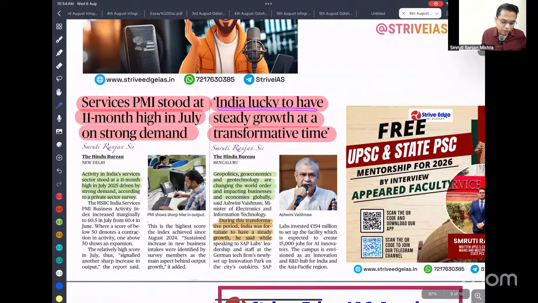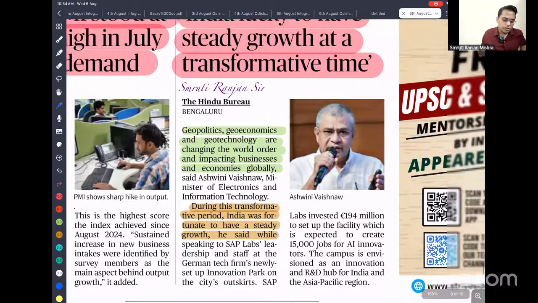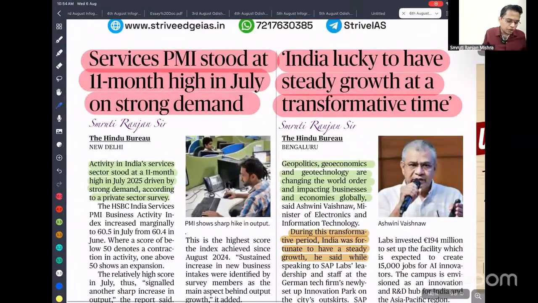India is lucky to have steady growth at a transformative time. Currently at the international level, we are facing so many troubles, be it geopolitics, like the Ukraine and Russia conflict or the West Asian crisis, still the Indian economy is growing. Then next is geo-economics, where we can see the tariff war going on. Then geotechnology, like technological warfare, with dominance in AI and machine learning also going on. While impacting business globally, India is a bright spot and we are growing very rapidly, which is momentum and a good thing for us. The services PMI stood at an 11-month high in July on strong demand.